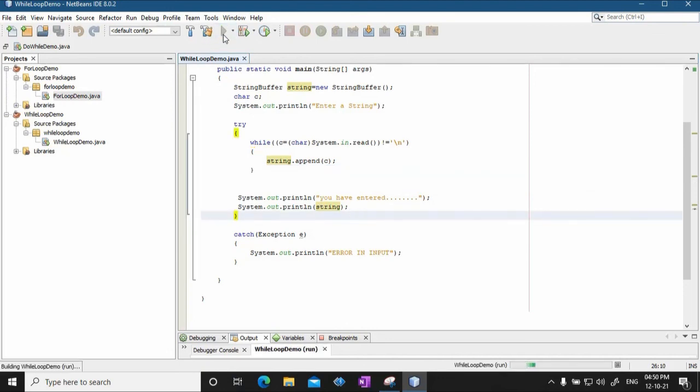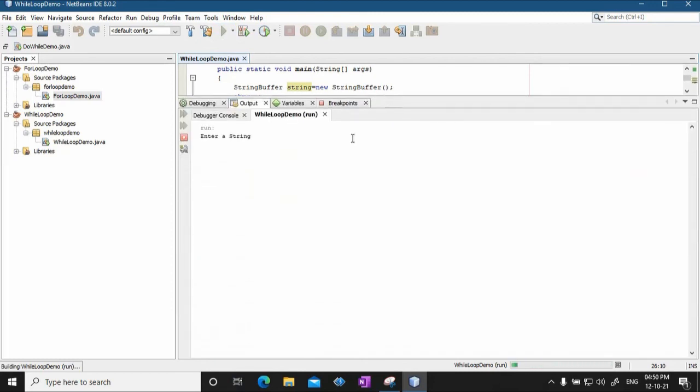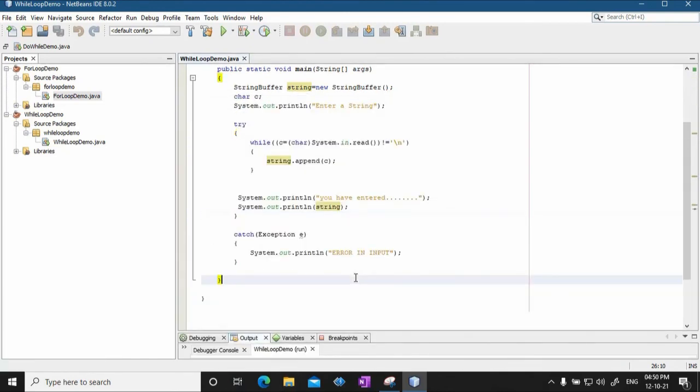Okay, let's run and see. Enter a string, suppose I enter S. You see that after pressing S, I had pressed enter on the keyboard. So that is new line. Okay. So unless and until you press new line, it is going to accept. Another time I'll run this program.